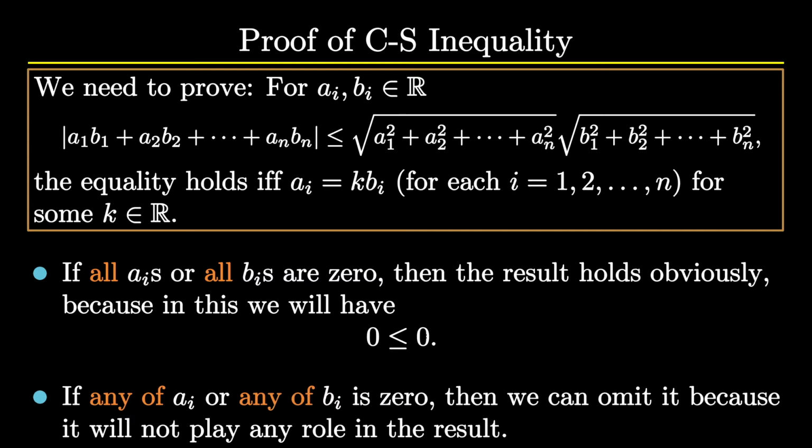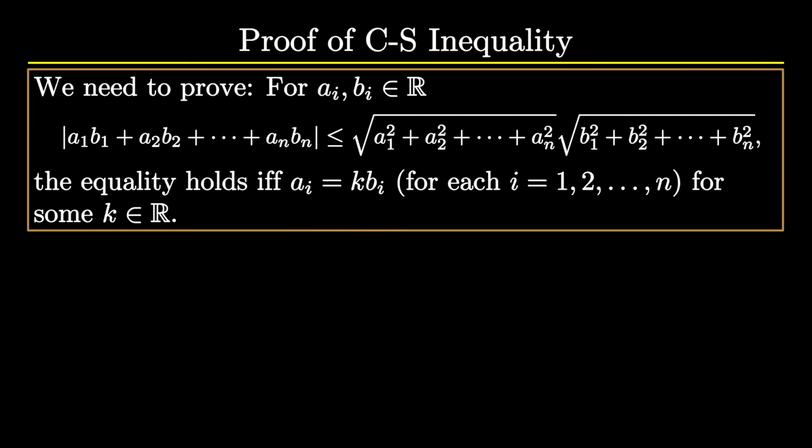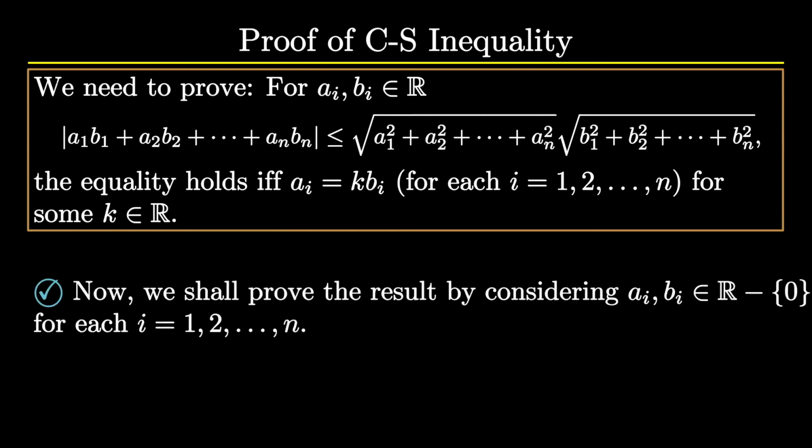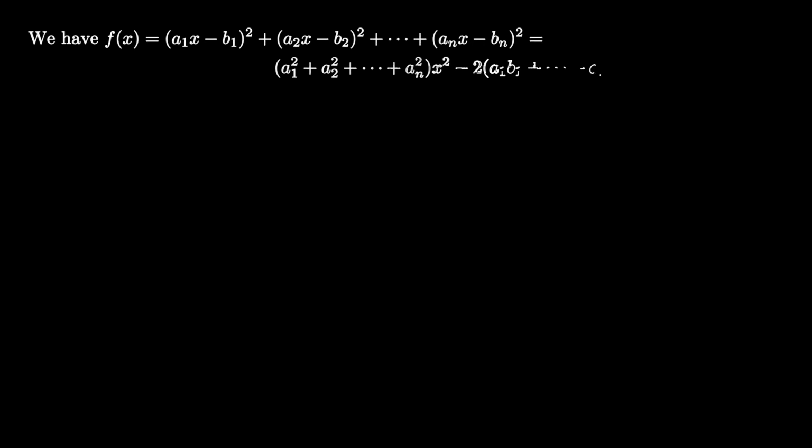Also, we notice that if any of AI or any of BI is 0, we can omit it because it will not play any role in the result. So it is sufficient to prove the result by considering non-zero AIs and BIs. We start with the function we assumed just before.